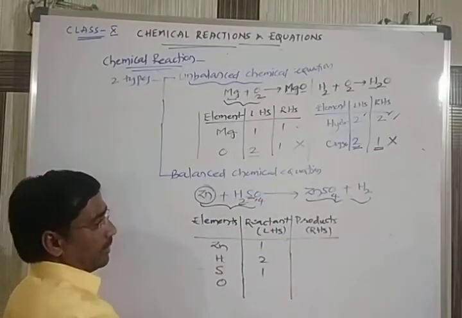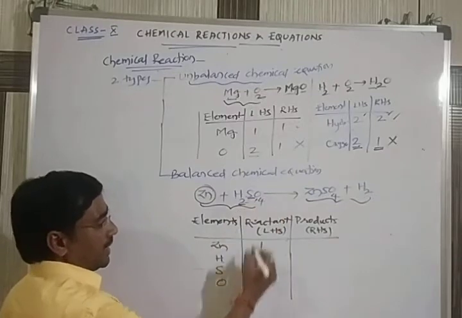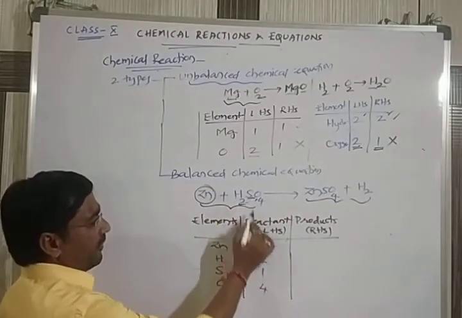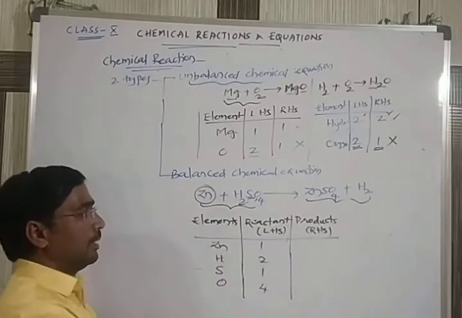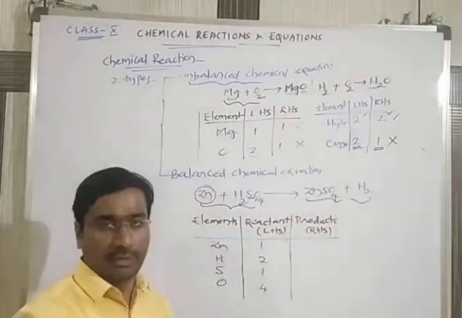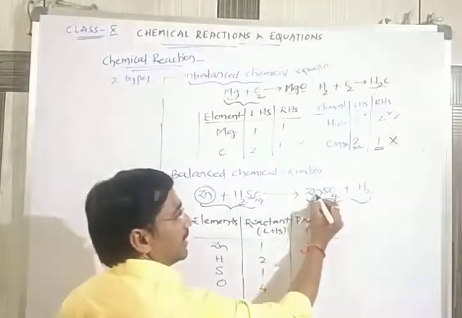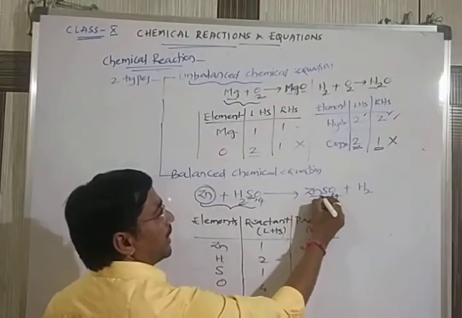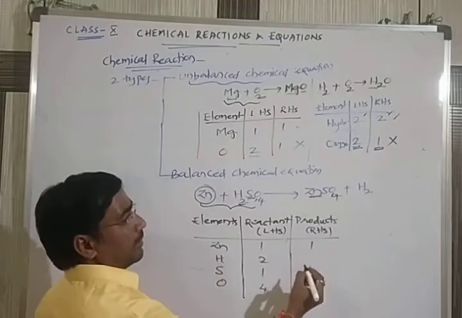It is only 1. Next one, oxygen is there. It is having 4. Total clear, you can say hydrogen is 2, sulfur is 1, oxygen is 4 atoms. Check the elements on the right hand side. Zinc, you can see here Zn. How many are there? You can have only 1.